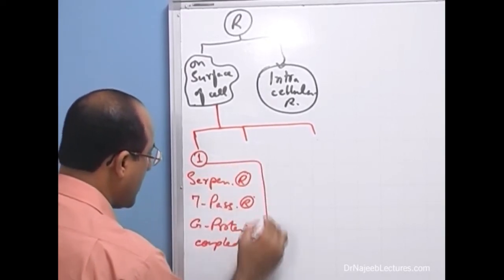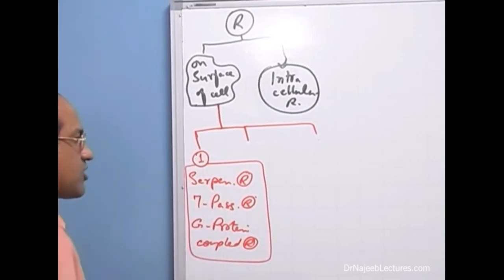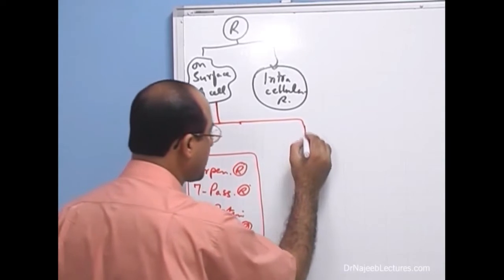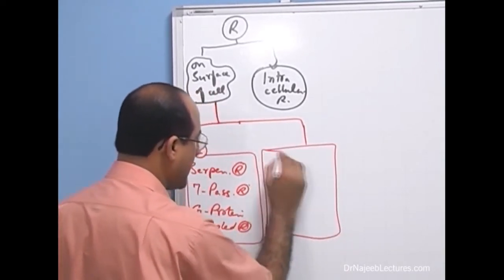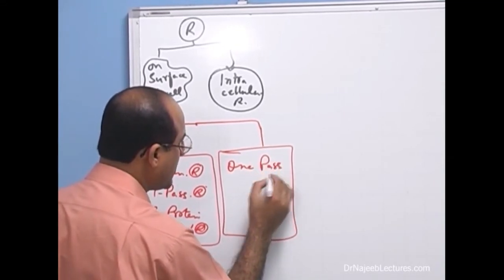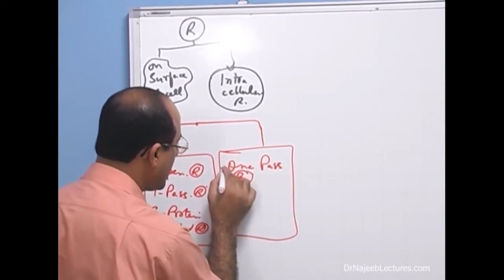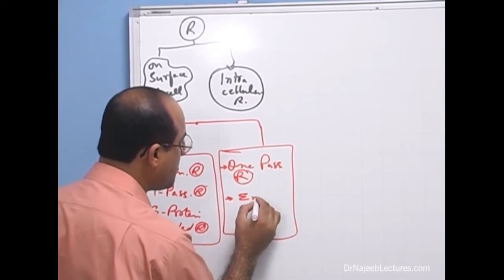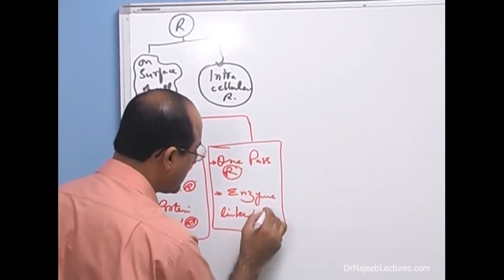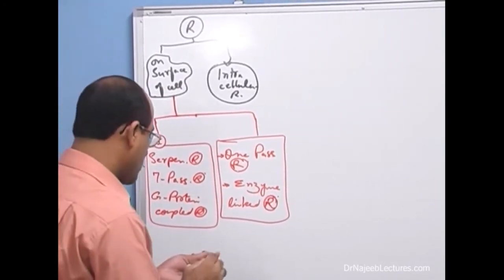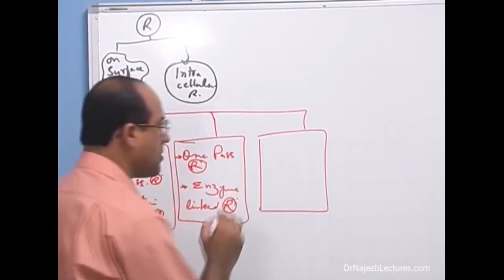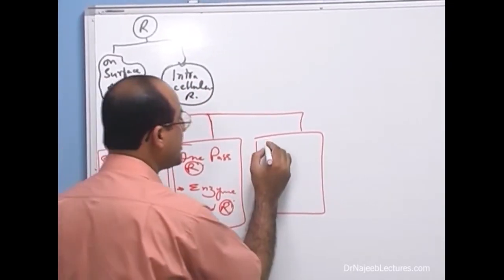So this was one group of receptors which are expressed on the surface of the cell. The second group of receptors expressed on the surface of the cell was 1-pass receptors, also called enzyme linked receptors. Then we have talked about the third type of surface receptors, which are transmembrane, called ion channels,